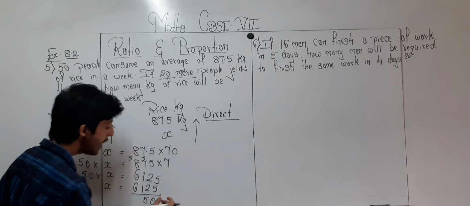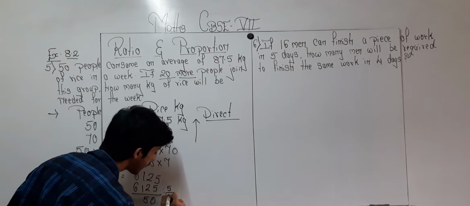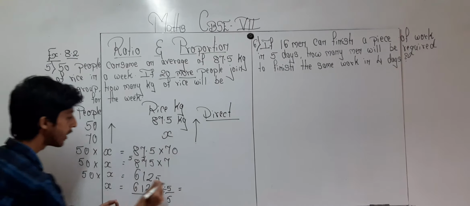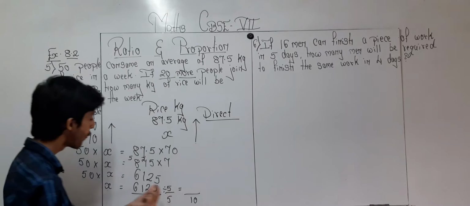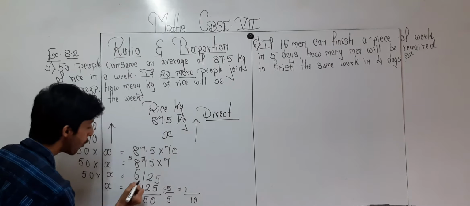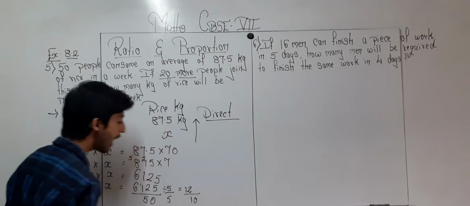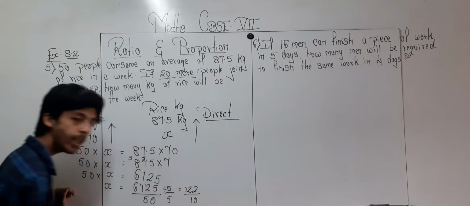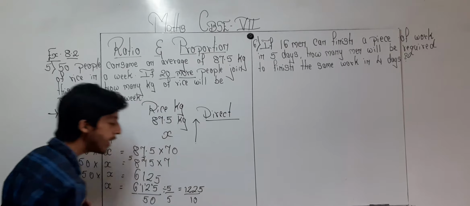Now 5 and 0 both come in the table of 5, so I am dividing by 5. 5 1s are 5, 1 remains. Now 11, so 5 2s are 10, 1 remains; again 12, 5 2s are 10, and 2 remains. So 25, 5 5s are 25.